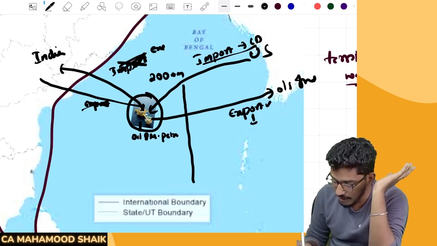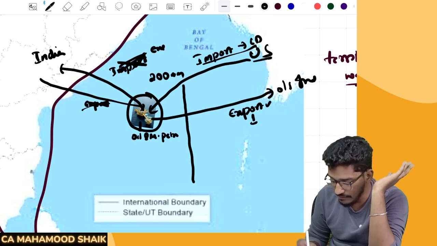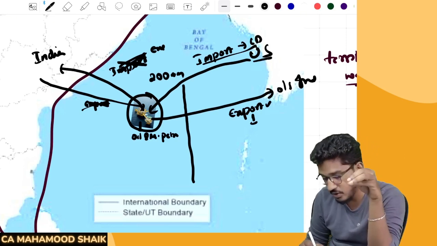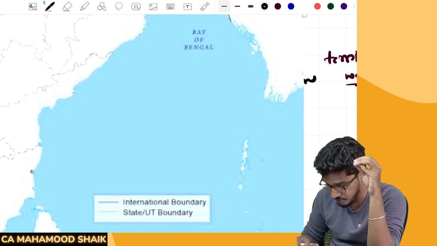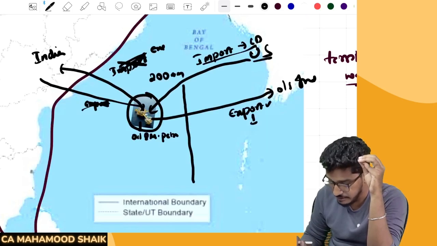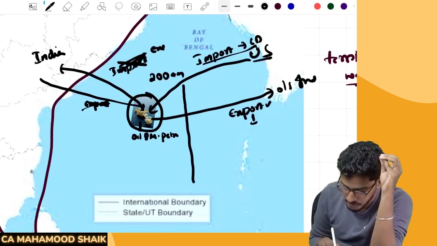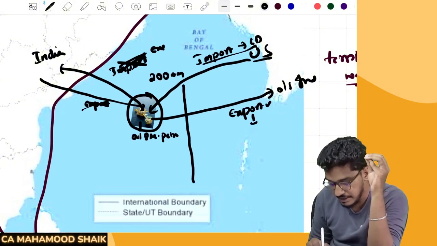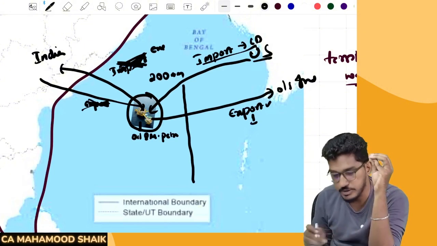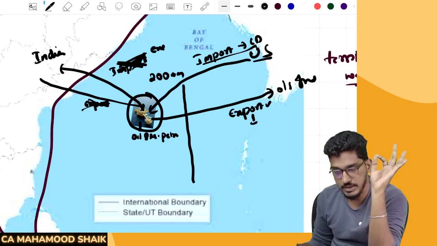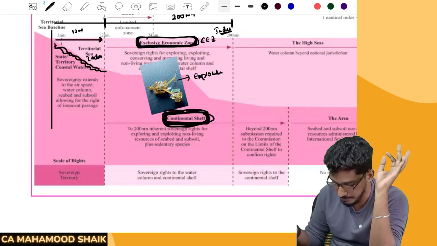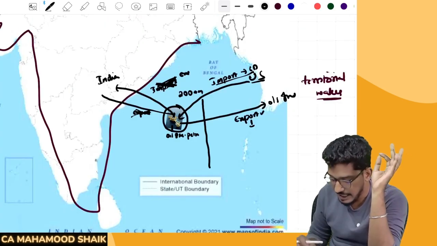But whatever it is, if something is coming from any other country to this EEZ or continental shelf, then that will be considered as imports and exports. However, from this EEZ, if something is going to India and something is coming from there, that will not be considered as import and export. Clear? Able to understand? So this one thing you have to keep in mind. Okay, and one more thing.